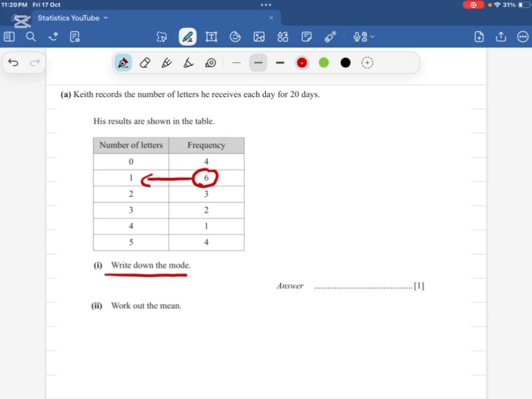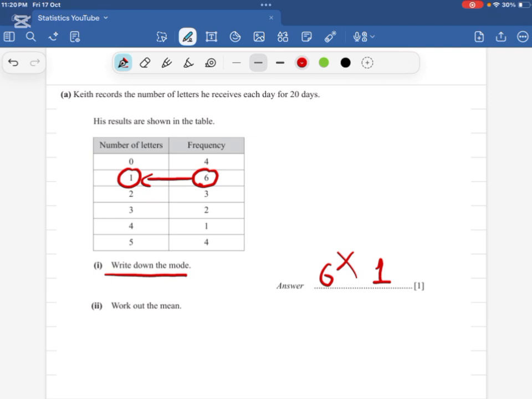If we compare the other numbers, that is 3, 2, 1, 4, so 6 is the highest frequency and that number is 1. So most of the students made a mistake and they wrote the answer 6. 6 is not the answer. 6 is basically a frequency. This frequency shows that 1 is repeating 6 times. The correct answer is 1. Remember that. Don't make this mistake. Okay.